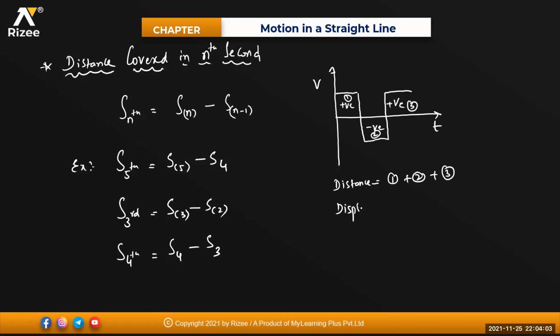Displacement means what will you write, beta? Displacement will be equal to how much? Can you tell me? 1 minus 2 plus 3. Okay, now? You should not write 1 plus 3 minus 2, sir. See, above the principal axis, 1 is positive, 3 is positive. 2 is negative, below the axis. Yes, we can add 1 and 3, and whatever result you get, subtract your 2 from it. Okay? Okay, sir. Sure.